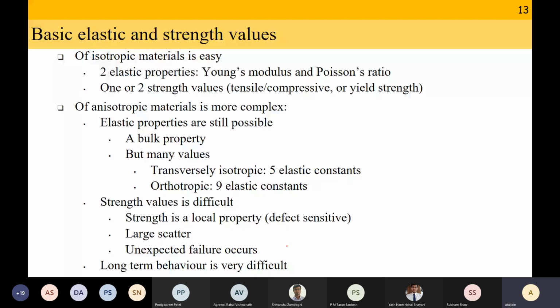So what are the new challenges that we have introduced due to anisotropic materials? First, there are many values, whereas for isotropic there are only two values. Second, this is specific for composite materials: strength is a local property. If one of my fibers was weak and the fiber broke and then there was a crack around that, that crack will propagate, causing final failure. So there is a large scatter and unexpected failures can occur.